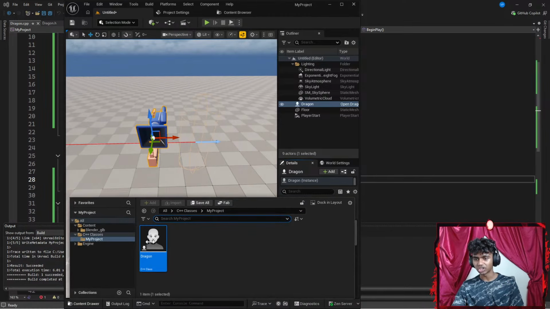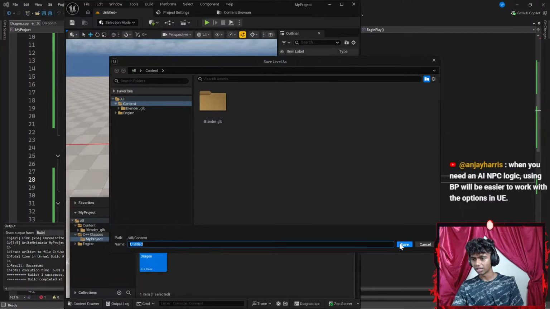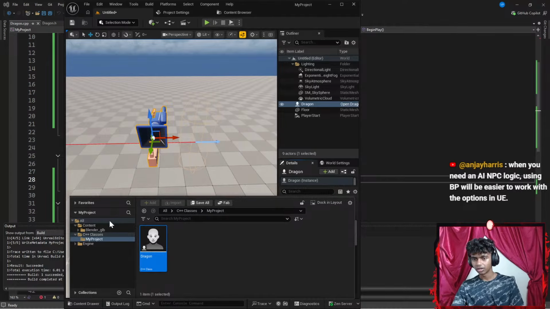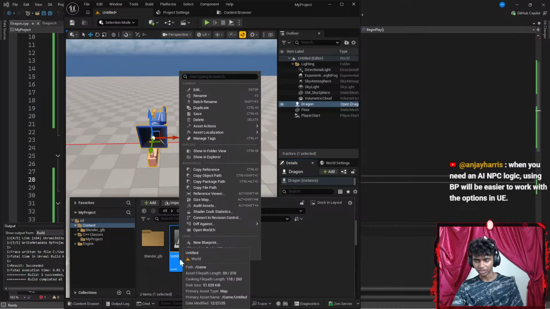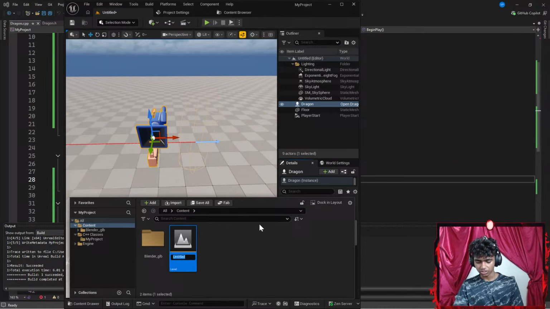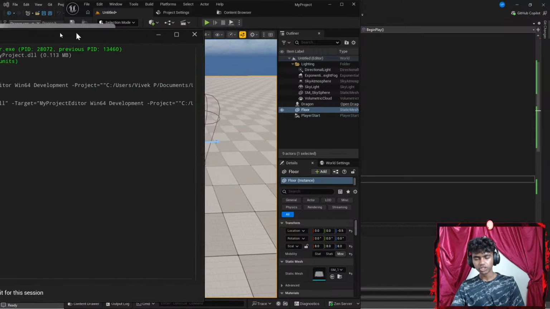I'm going to be saving my content right now. Let's go ahead and save all. Save selected. Okay, in my contents, I'm going to save it. Perfect. So in my contents, I have my map saved. Can I change the name? Guys, I should have renamed it. Let's change to something like practice map. There we go. Okay, this is actually perfect. Now, once I've done adding my camera as well, I'm gonna hit Control Alt F11 to patch my code up real quick.